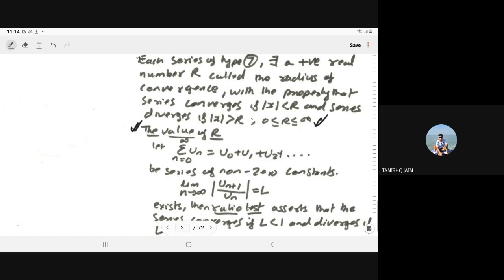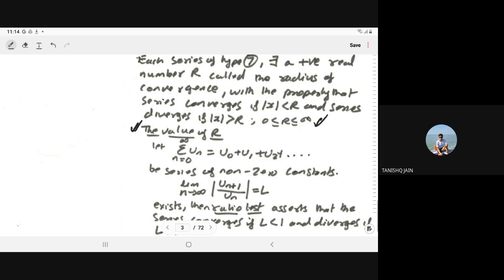So there we have a series of the form summation for n equal to 0 to infinity u_n, that is u0 plus u1 plus u2 and so on. Let this be a series of non-zero constants.